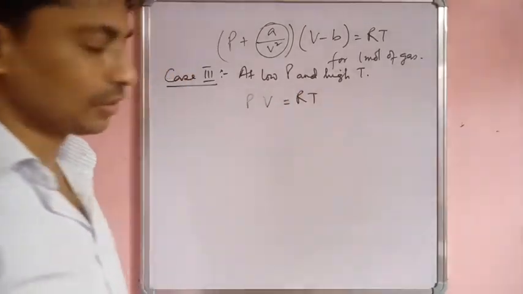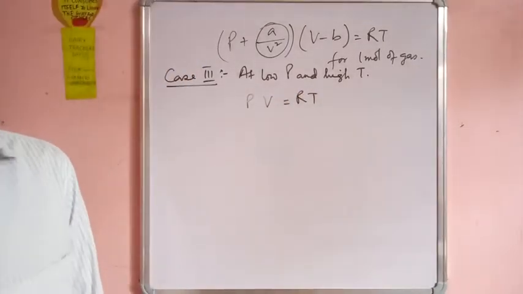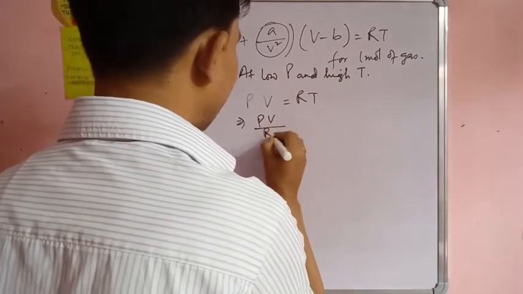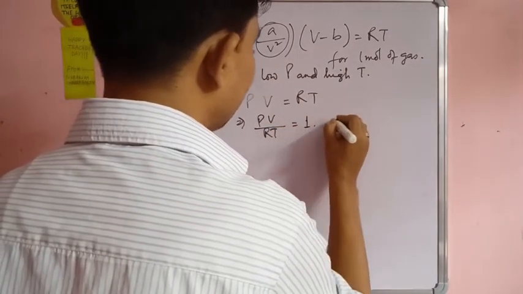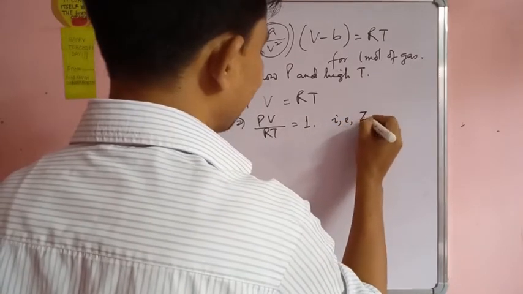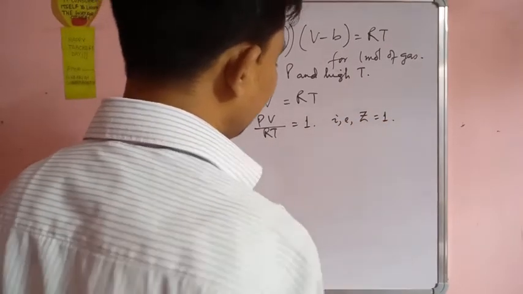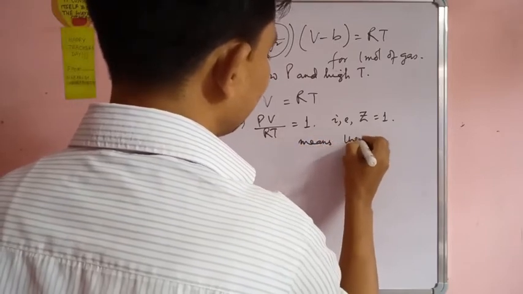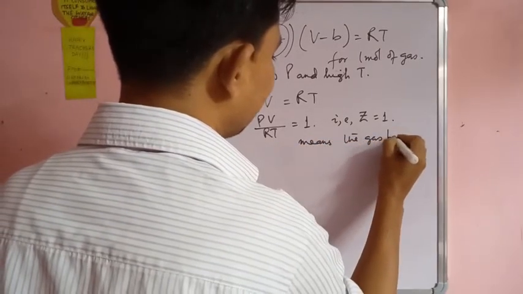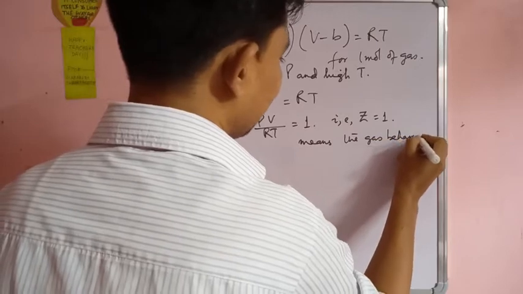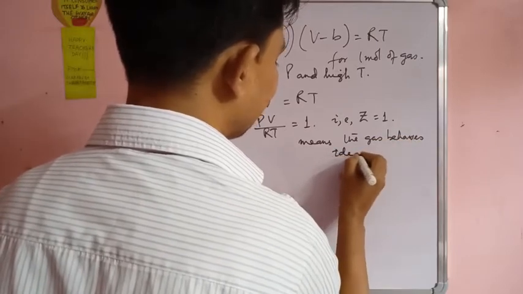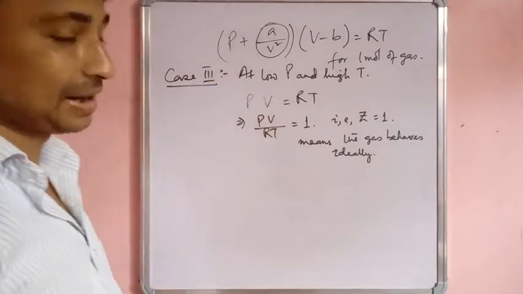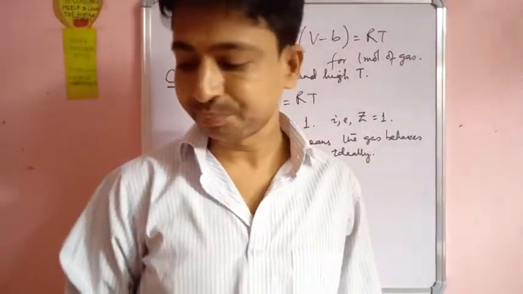So the equation becomes P into V is equal to RT, that is PV by RT is equal to 1. That is, compressibility factor Z is equal to 1, which means the gas behaves ideally. So this is what happens at low pressure and high temperature.